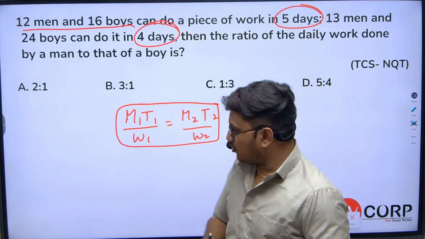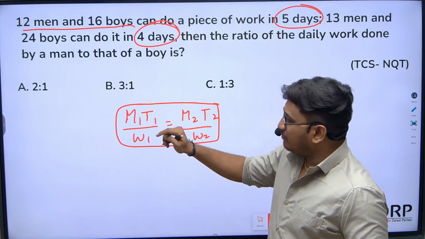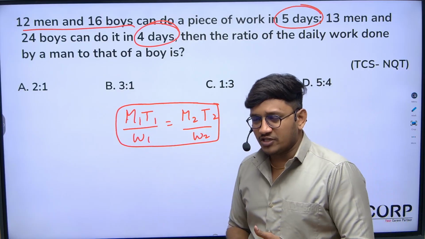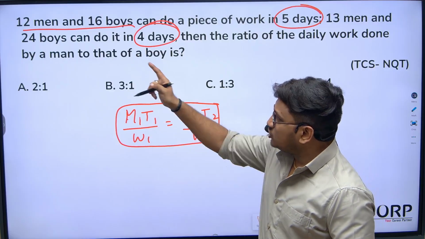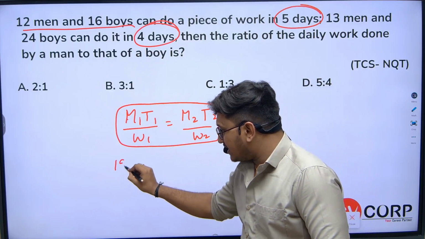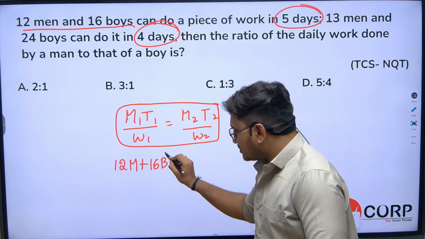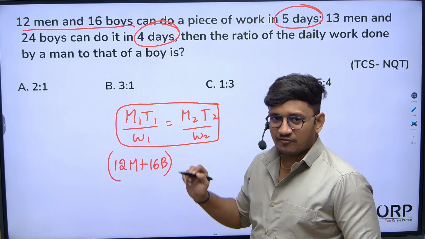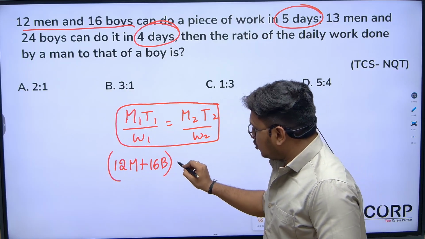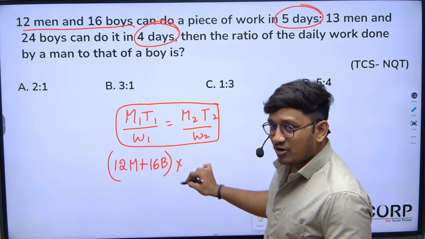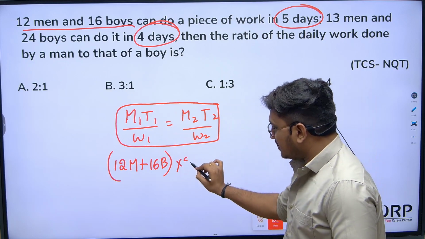Very simple logic here. If you observe, manpower is the number of people working together. So how many people are there here? 12 men and 16 boys. So just write 12 men plus 16 boys. All of this will be considered as M1. All together, how many days did they take? How much time have they taken? 5 days. Can I say that it is 5?